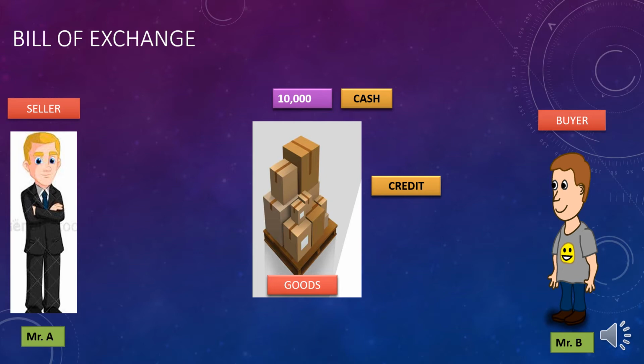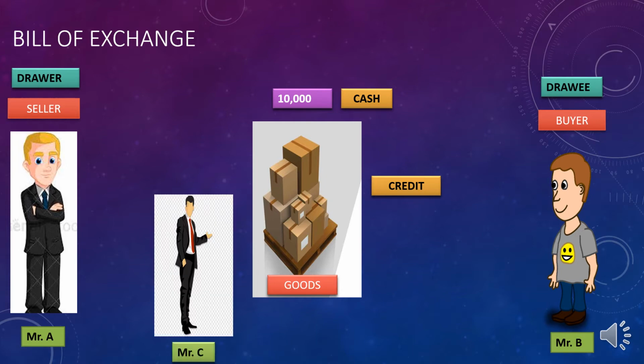Now here in this example, two parties are there. One is seller, that is Mr. A. Another one is buyer, that is Mr. B. Now here in this example, Mr. A, that is seller, is nothing but a drawer. Mr. B, that is a buyer, he is nothing but a drawee. Now over here in bill of exchange, three parties are there: drawer, drawee, and the third person.